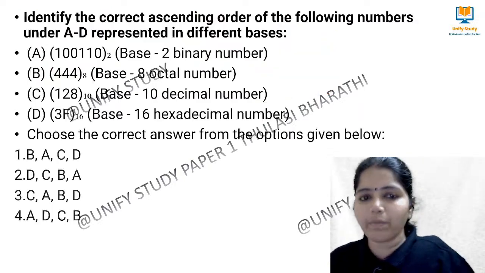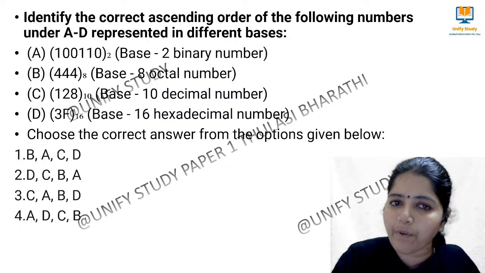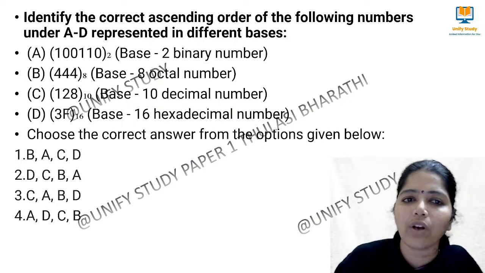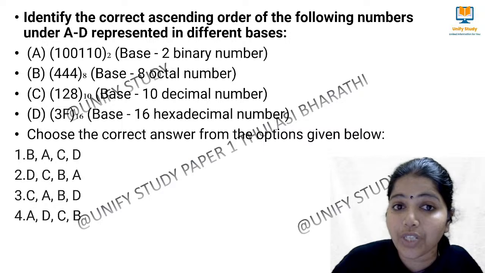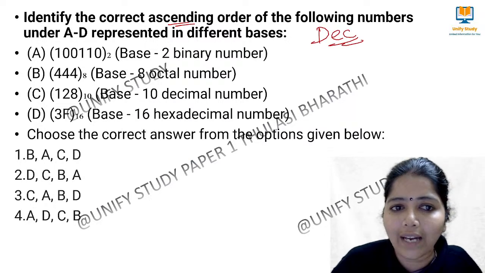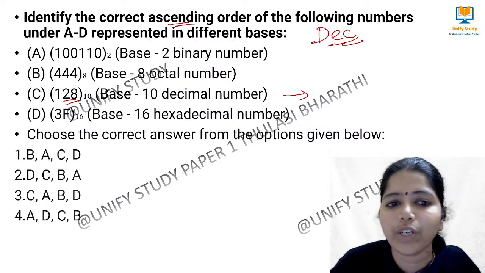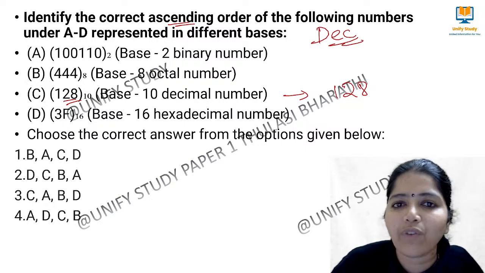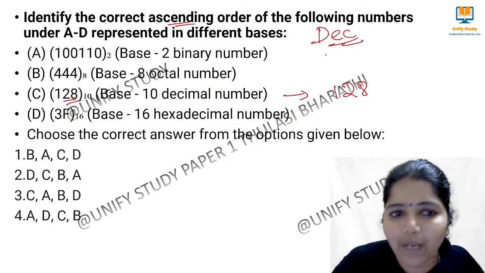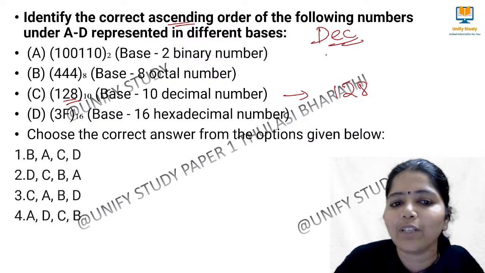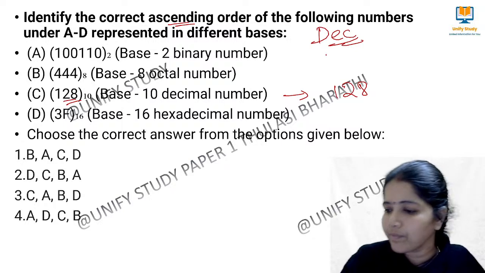Okay, do this problem, learners. This type of question we can expect in the examinations. So here we have to arrange it in the ascending order. Convert all into the decimal format. Already we have this as a decimal format, no need to do it. Just write 1 to 8 directly. Then here convert this binary number to a decimal number, octal number to decimal number, hexadecimal to decimal number. Okay?